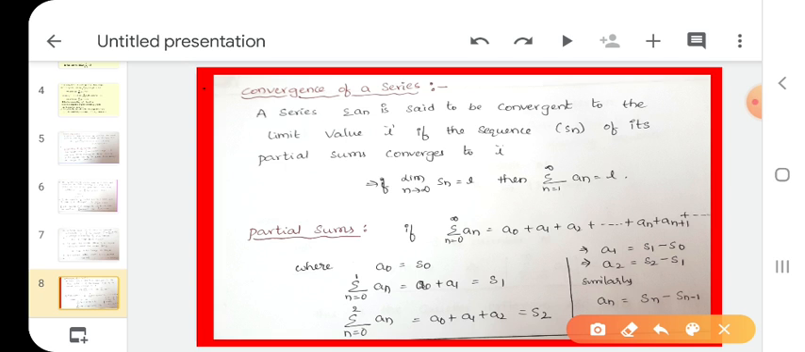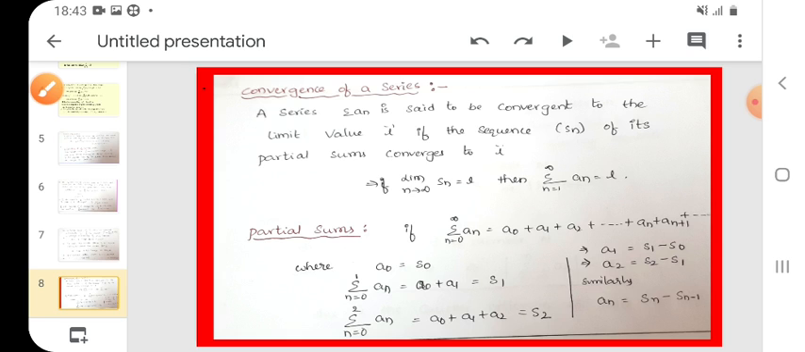For finding the limit value of summation an, what do we find first? We take the sequence of partial sums and find the limit of that partial sum. If the limit of the partial sum is L, then automatically the series value is also L. See here, limit as n tends to infinity of Sn equals L, then summation an also equals L. What is a partial sum? How can we write the partial sum?